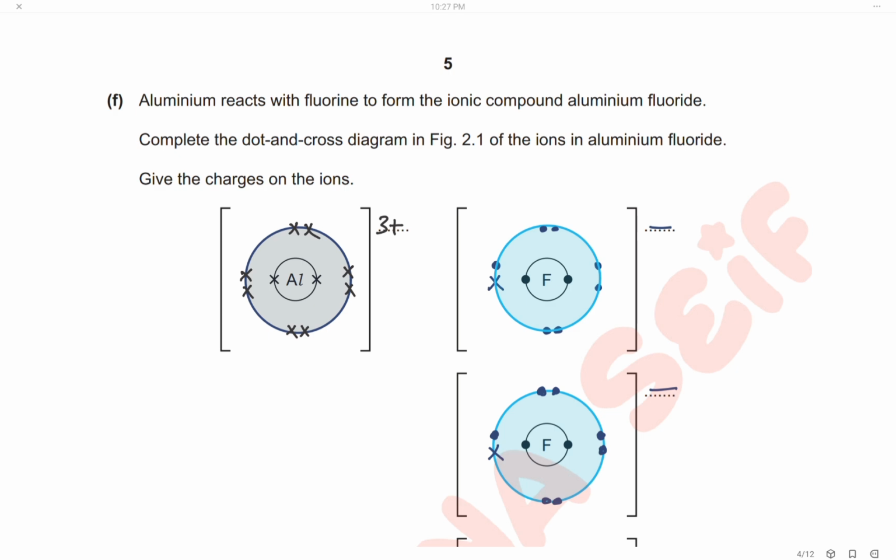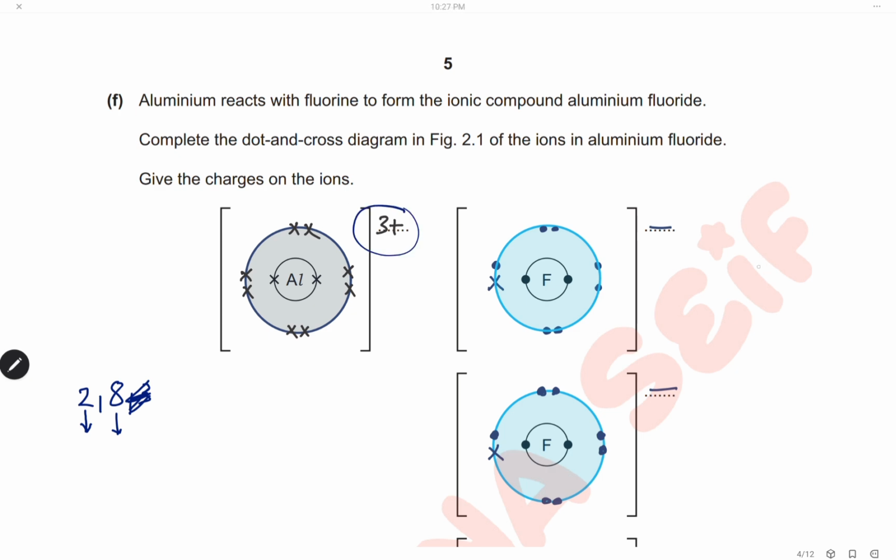First, we will start with aluminium. The aluminium atom has electronic configuration of 2, 8, 3. It loses 3 electrons. So now the electronic configuration will be 2, 8. We have 2 crosses in the first shell and 8 crosses in the second shell. This is the electronic configuration of the aluminium ion. And because it loses 3 electrons, now we have a +3 charge on the aluminium ion.